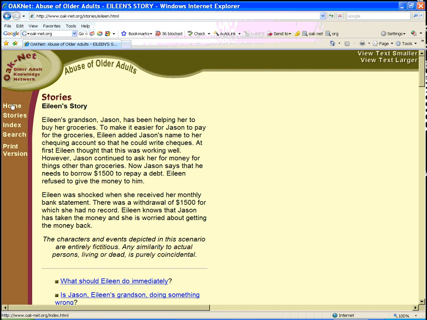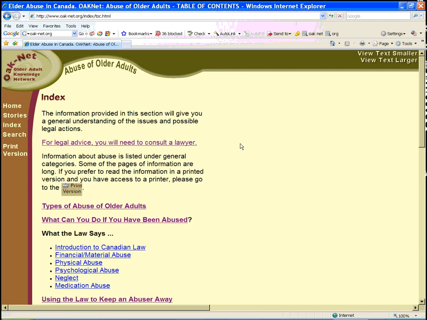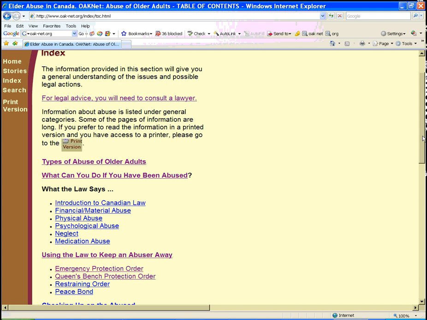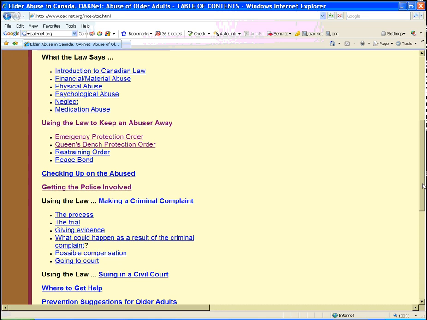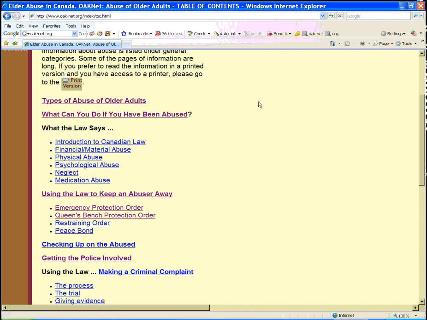Just on the left hand menu, we can click on Home. It takes us back to our home page, and from here we will access the index or table of contents that describes a just the facts approach to getting legal information. So here the information provided will give you a general understanding of the issues and possible legal actions that you might need to take. If we scroll down the page, you'll see that it's all set up in a table of contents fashion. And anytime you see an area that you're interested in, we can just click on that.